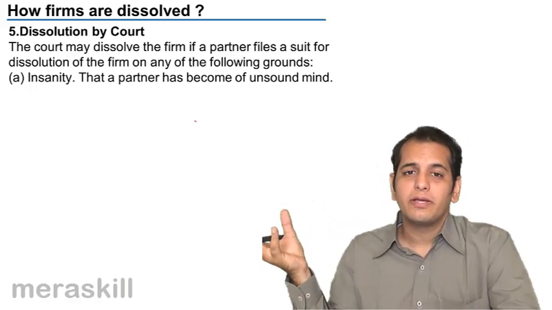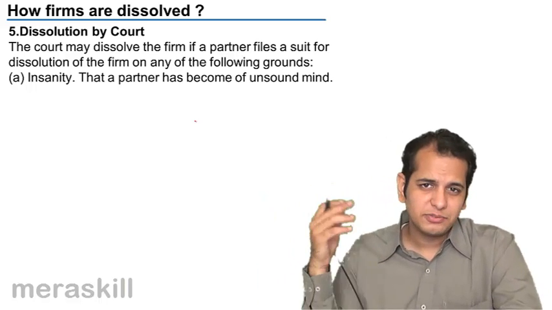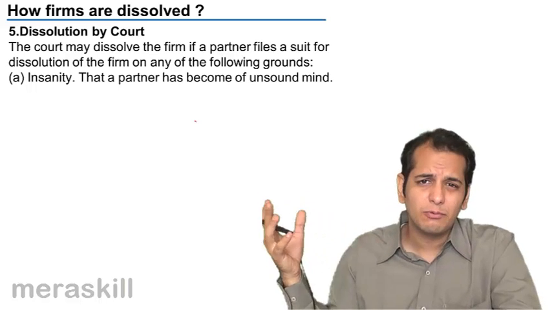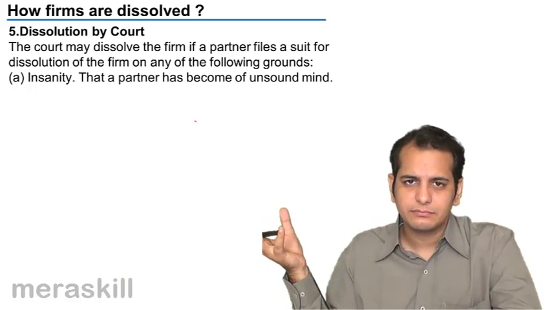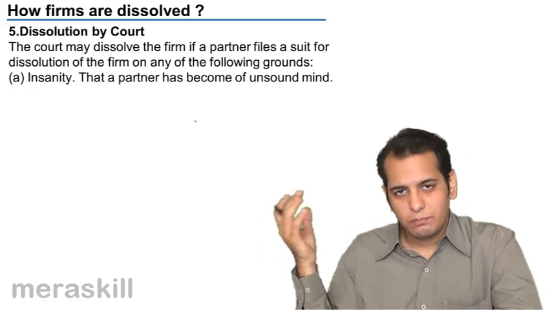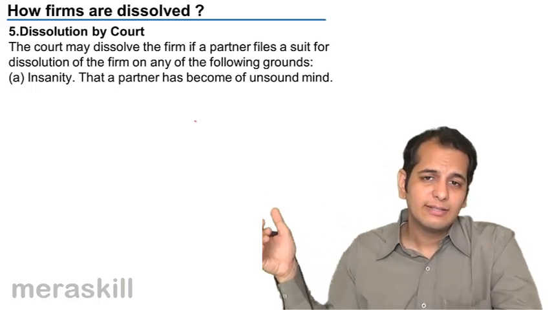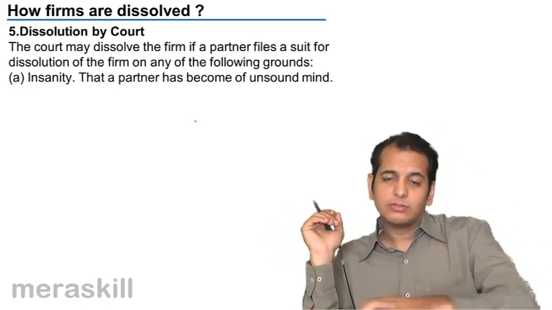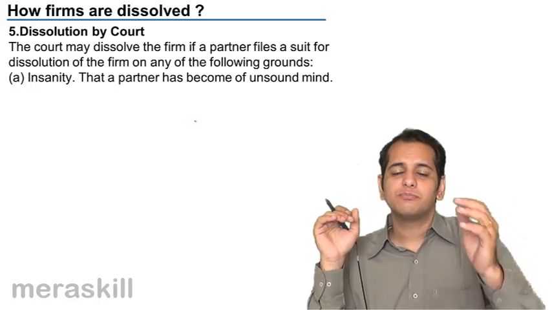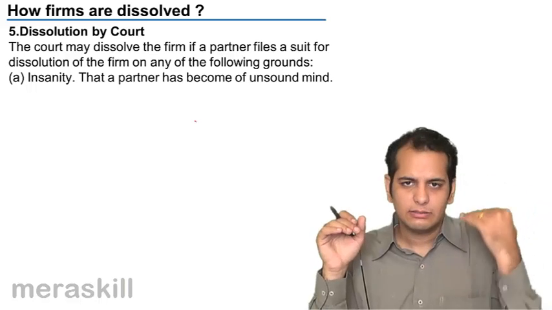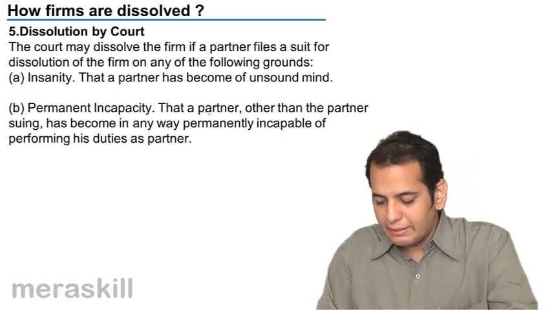Because a partner has to make contracts with partners, contracts with debtors, contracts with suppliers, contracts with many employees and outside agencies. So if he's incompetent to contract, the partner has become unsound, then they cannot carry on the firm. So if this partner goes out, the firm dissolves. The remaining partners may form a new firm and then they may want to continue. Okay. Next is permanent incapacity.